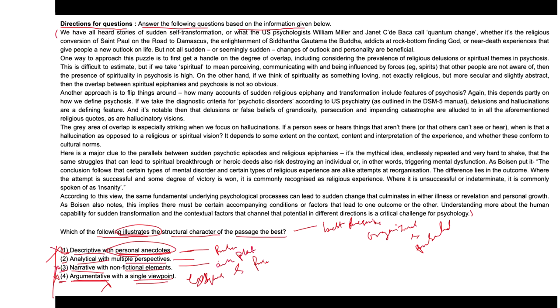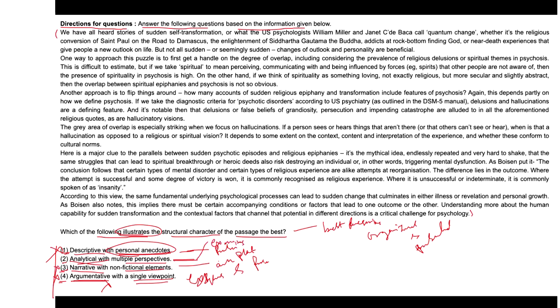Option 2 is stated as analytical with multiple perspectives. Yes, that's what we have been discussing so far. The passage is analytical, meaning it carefully examines and discusses the topic of sudden self-transformation.